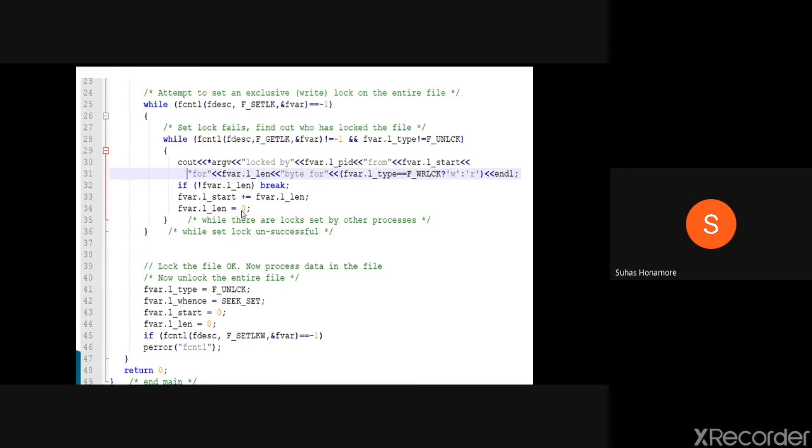Then the file length will be made 0, so every time we are checking it. Here we are making it 0. After execution of this, you will get the actual file length, how much is locked. If it is still 0, it means the entire file is locked.